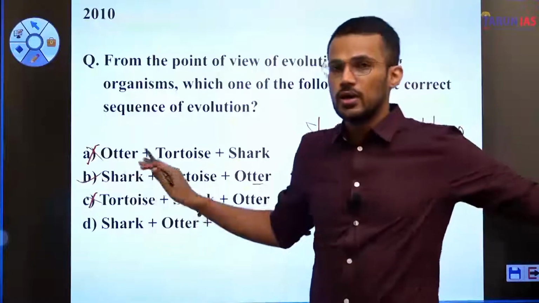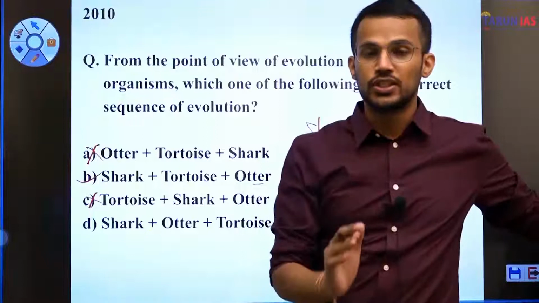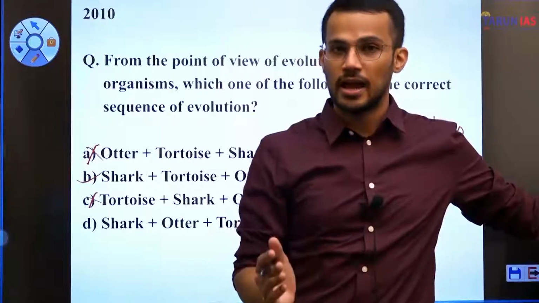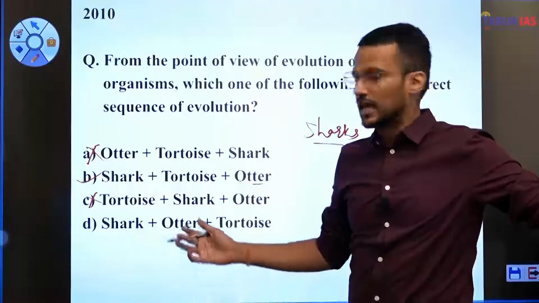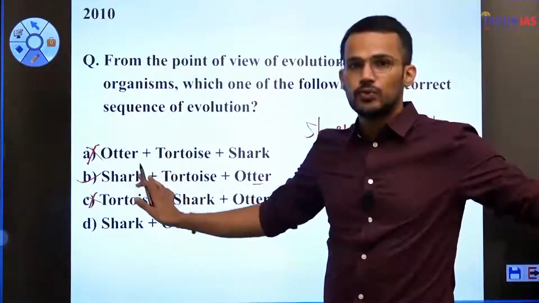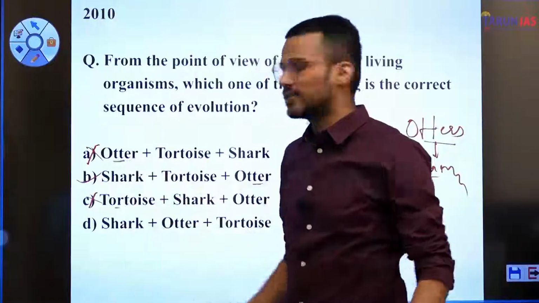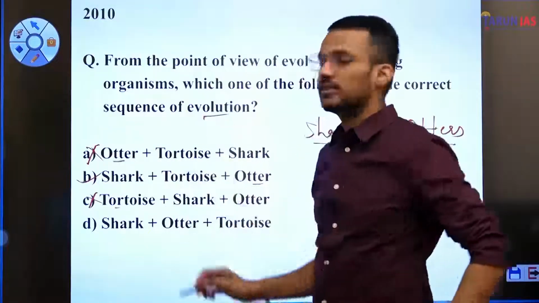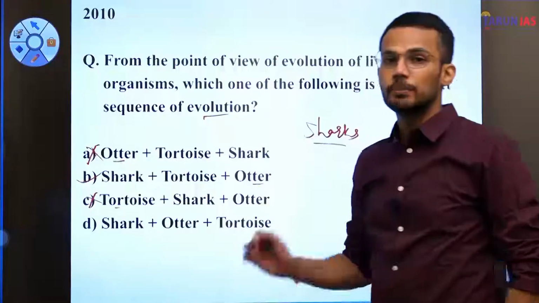Fine. So how have we reached this particular answer? Here what we know is that fishes have evolved before amphibians, reptiles, birds, etc. And shark amongst these three is a type of fish. And that's why it should be at the first place amongst these organisms if we consider evolution. And that's why we eliminated otter and tortoise as the first place of the answer. So we eliminated A and C and we were left with B and D.